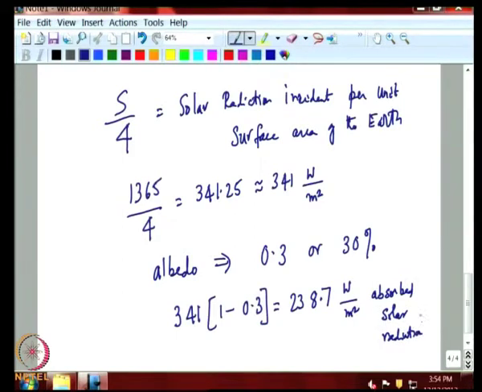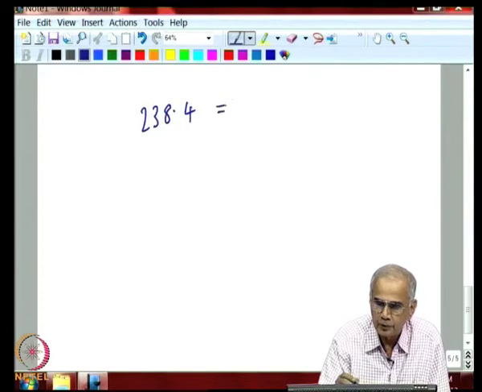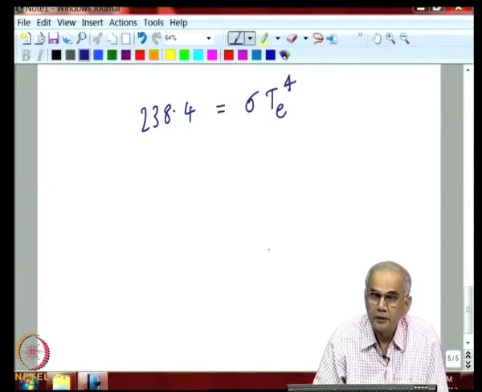So, on an annual mean basis, the earth absorbs around 238.7 watts per meter squared, and to be in equilibrium, this 238.7 watts per meter squared has to be equal to the radiation emitted by the earth.